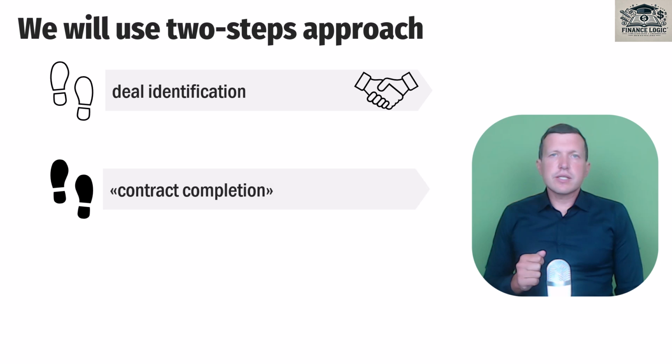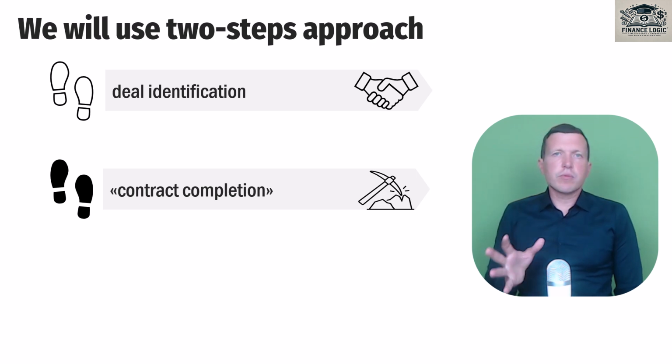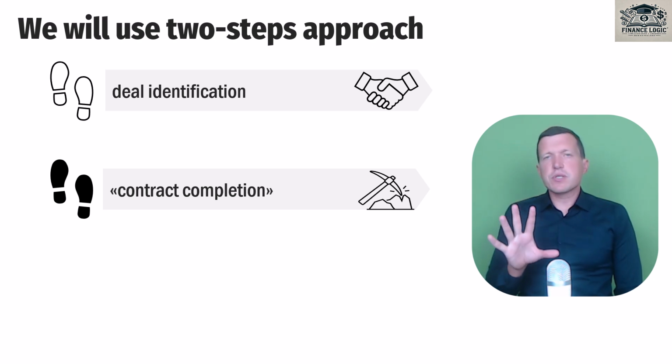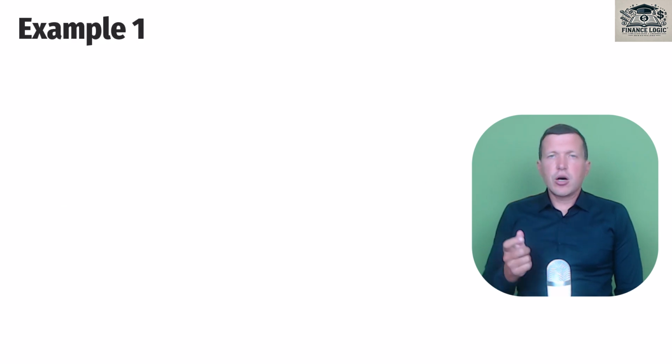And our second step is to determine contract completion. It is about whether we have completed everything that we have to do for our client, or completed only some part, or not completed at all. These two things are very fundamental, and if you read the financial standard, you may find that there are 5 steps in the approach to revenue recognition. For simplicity, I have packed these 5 steps into 2 to make you understand basic principles, and these principles you may apply to more complex cases. So let's begin.